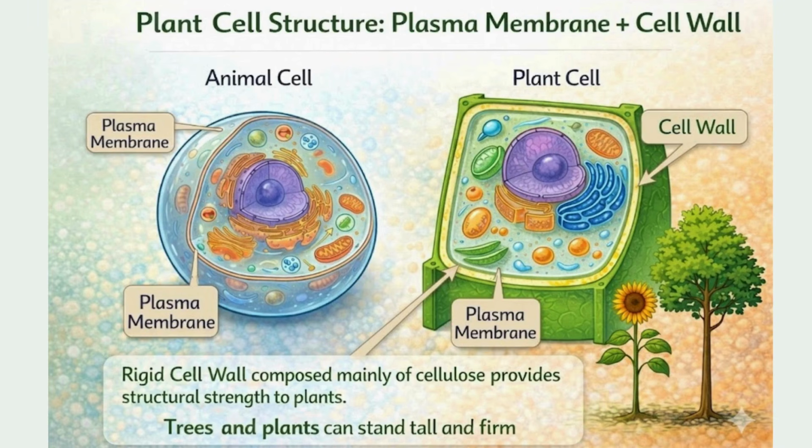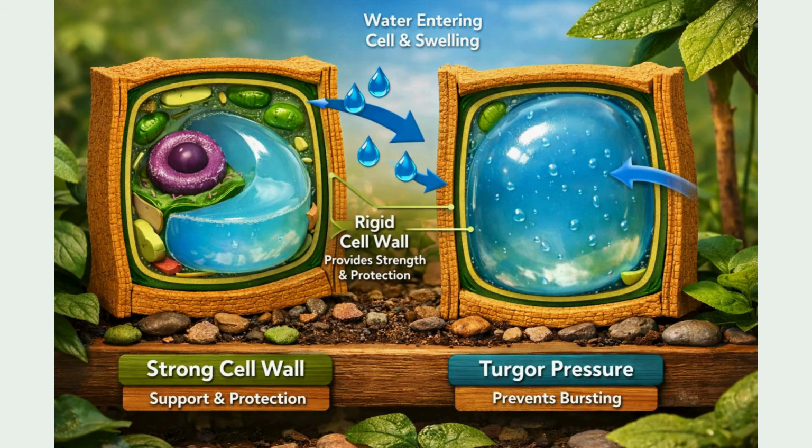Cellulose is a complex substance that provides structural strength to plants, which is why trees and plants can stand tall and firm. One of the most important jobs of the cell wall is to protect the cell. When a plant cell takes in a lot of water through osmosis and swells up, the cell wall builds up pressure against the swollen cell. Because of this wall, plant cells can withstand much greater changes in the surrounding medium than animal cells can.